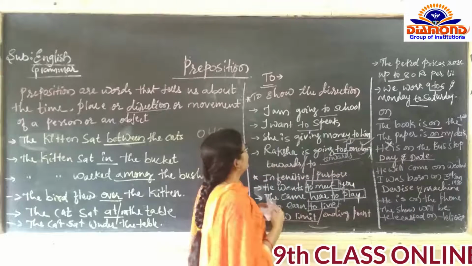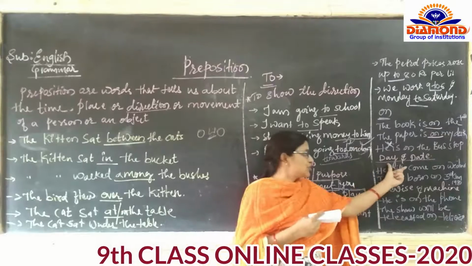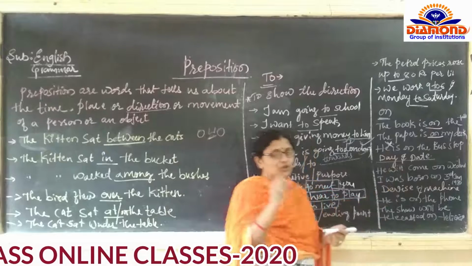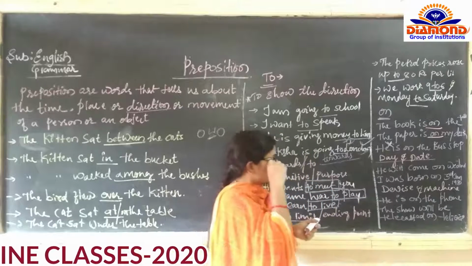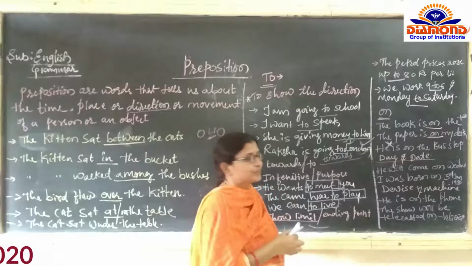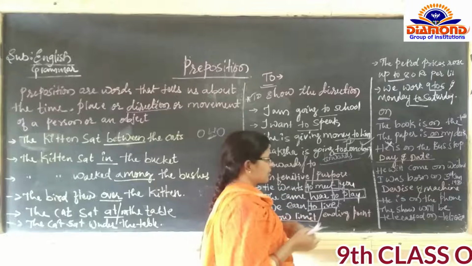Then next, where "on" must be used. The next one is for day and date. This point should be clear in your mind. For day and date we are going to use "on". Day और date बताने के लिए हम on use करते हैं.